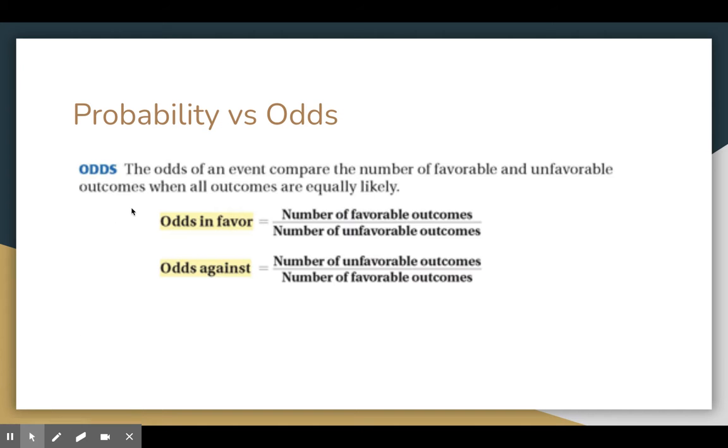Okay, probability versus odds. Probability is the favorable outcome over the total outcome. When we're talking about odds, that's the odds of an event compared to the number of favorable versus unfavorable outcomes when all outcomes are equally likely. So odds in favor would be favorable outcomes over unfavorable outcomes, and odds against means unfavorable outcomes over favorable outcomes. Notice, when you're doing odds, you're never going to have the total outcome. You're just going to have what you want versus what you don't want, right? That's the difference between odds and probability.